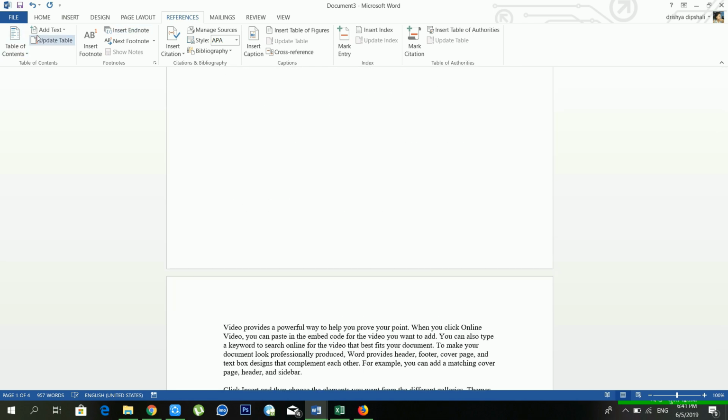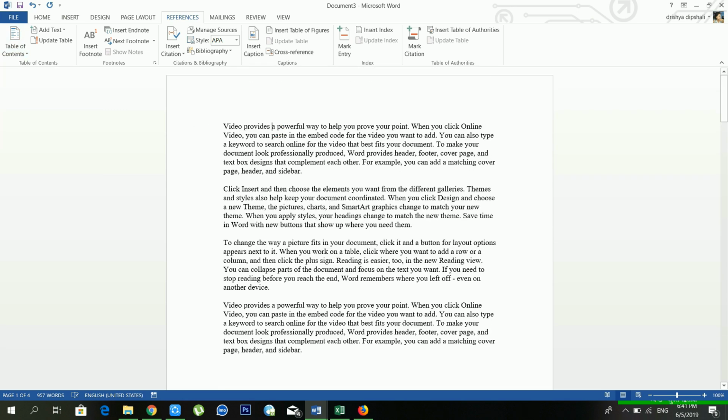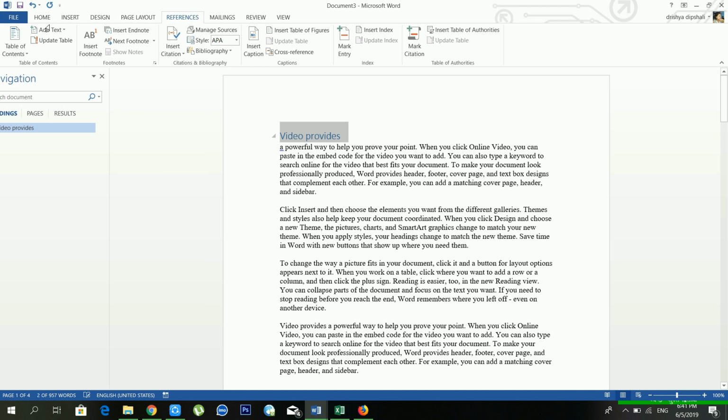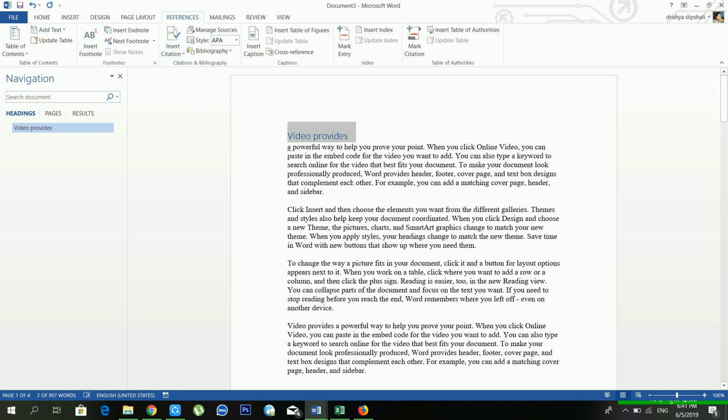So here the first option is table of contents. It tells me to provide an overview of your document by adding a table of contents. First of all, I have to make a topic. I'll type the video topic, and from Add Text I'll make it Level 1, or you can go to Home and make it Heading 1 also. It is the same.